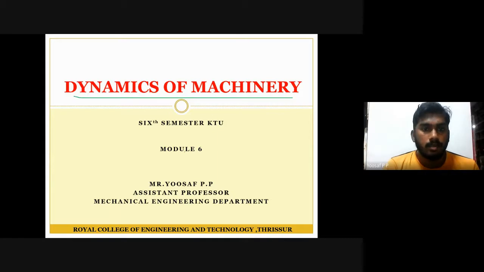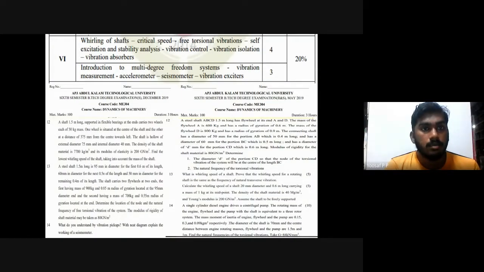We have completed our five modules, and today we will discuss our sixth module, which is entirely the continuation of your fifth module. The topic is vibration. Here the syllabus consists of the topics: whirling of shafts, what do you mean by critical speed, free torsional vibration, self-excitation and stability analysis, vibration control, vibration isolation and vibration absorbers.